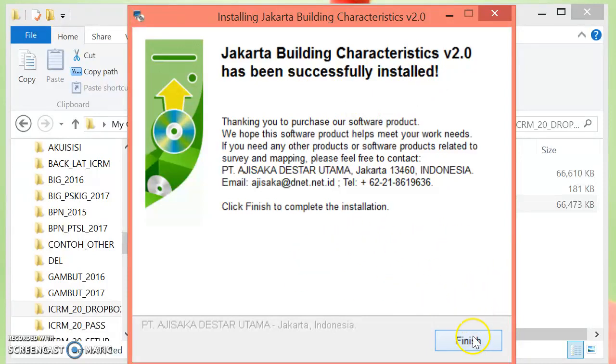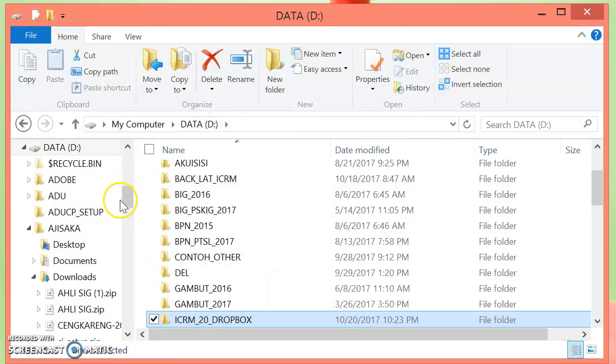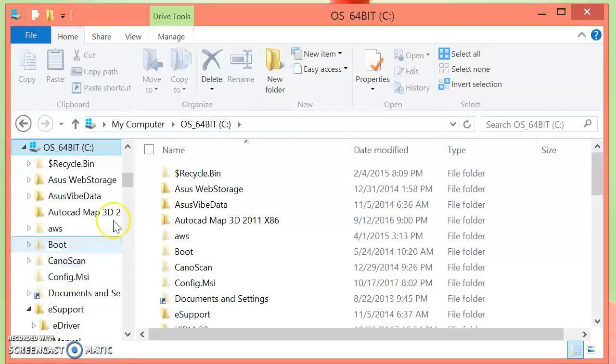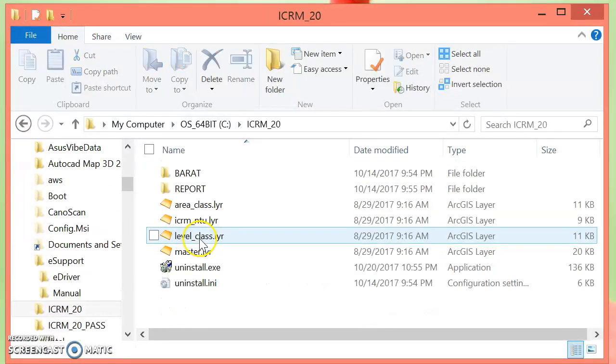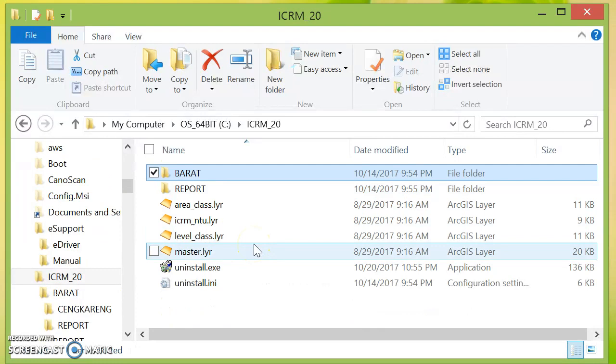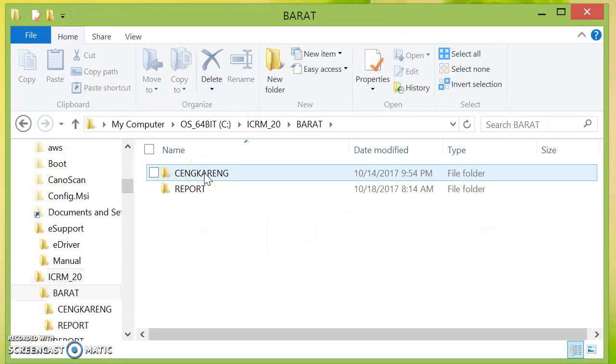Just click finish. The result we can see in the folder in the directory C, folder ICRM 20. Well, this is the result of the Jakarta Building Characteristics version 2.0 installer. This is only one subdistrict, Cengkareng.